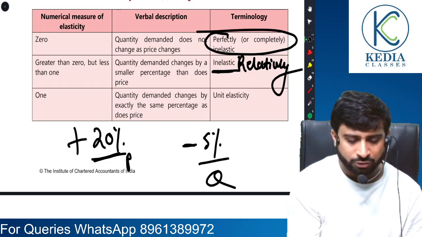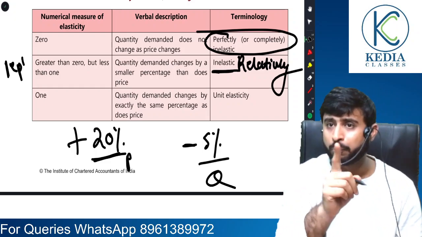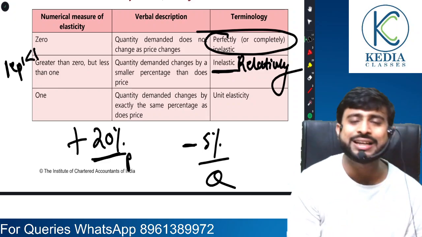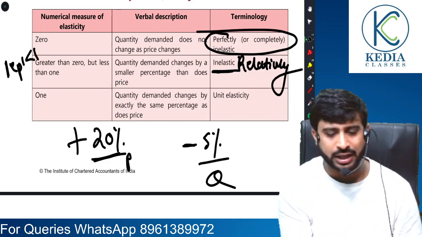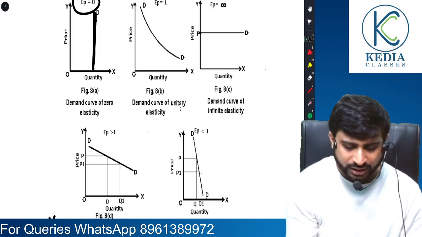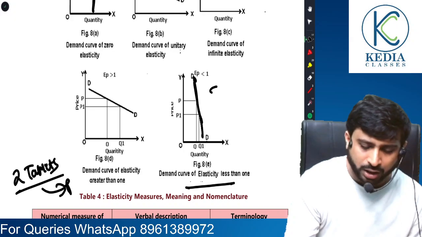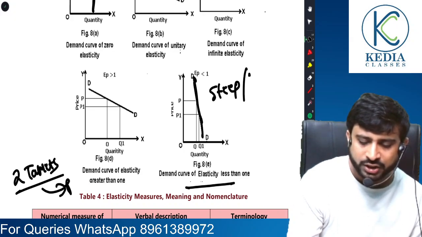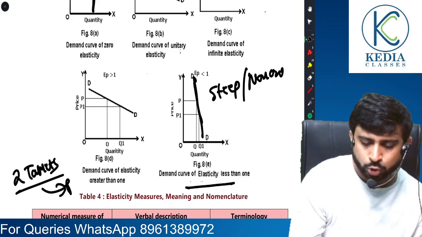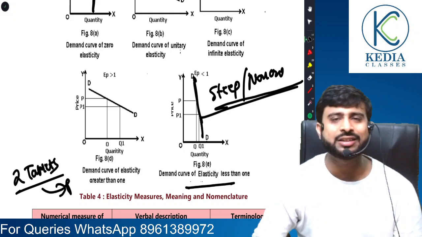And here the value of elasticity, we talk only about modulus, will be lesser than 1. And how will the demand curve look like? So sir, for relatively inelastic demand, for elasticity less than 1, it will be a steep or a narrow curve. So if you get a steep or a narrow curve, please know that elasticity is less than 1.